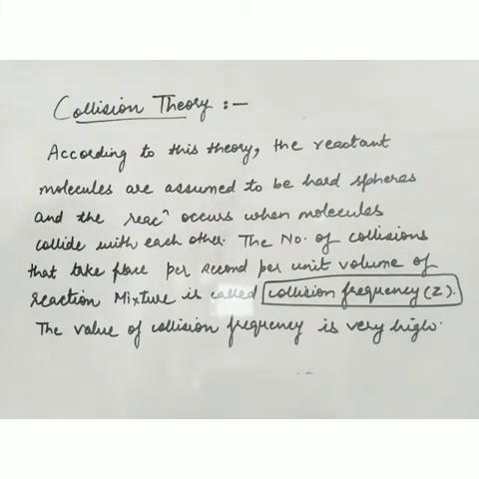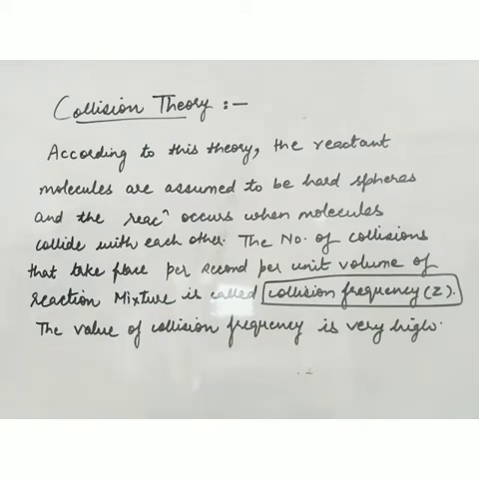Now let's move on to the next part of the chapter, that is the mechanism of the reaction. In the first part of the chapter, we discussed rate of reaction. What is the meaning of rate? How to find out rate of reaction? What is rate law, rate constant, and all these things. And now we are moving to the next part, that is mechanism of the reaction. How a reaction occurs. How reactants change into products. The detailed description of all the events which take place during the reaction is known as mechanism.